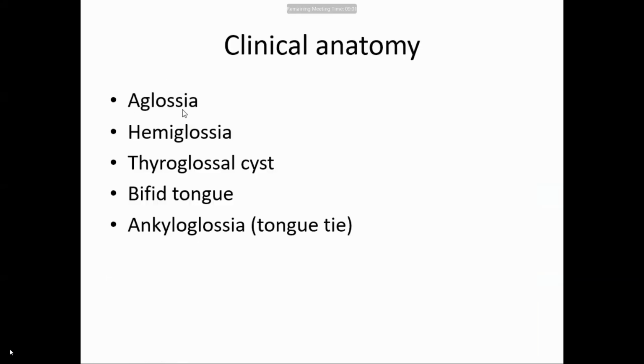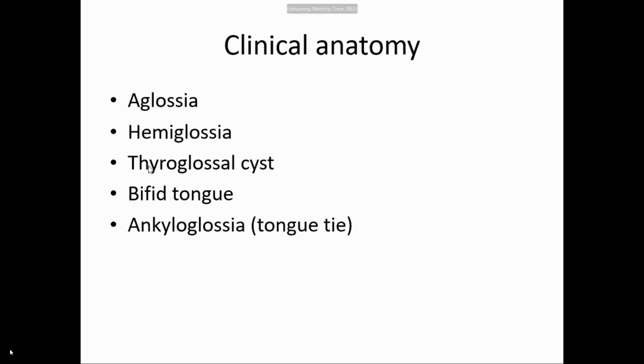Now the clinical anatomy: aglossia, absence of the tongue. Hemiglossia, where one part of the tongue is absent because of suppression of one side of the lingual swelling. Thyroglossal cyst: through the foramen cecum, the thyroid gland develops. And the thyroid gland, you know, is present in the neck, but initially it is present on the floor of the mouth.